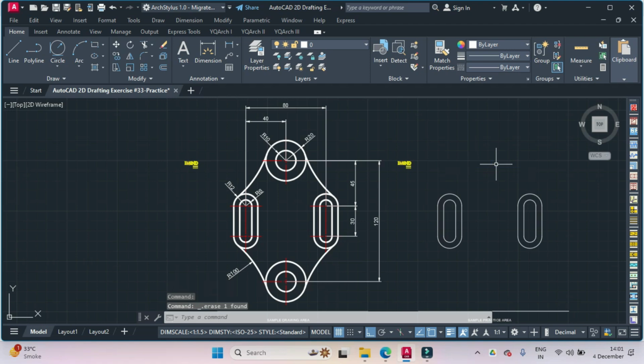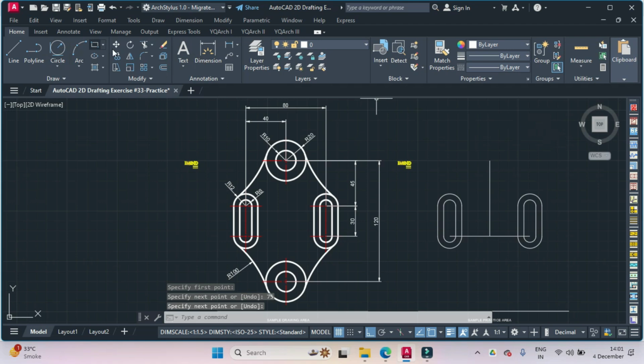Then delete it. Now we'll draw one line from the center of this to the center of this, and another line we'll draw from the midpoint of this, extending upwards at a distance of 75 units, and hit enter.